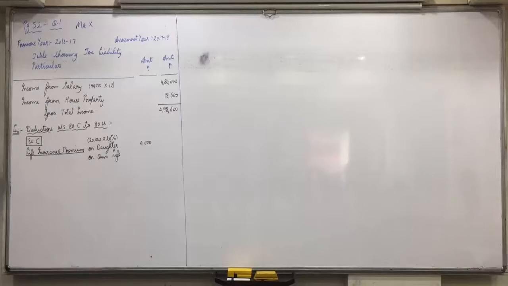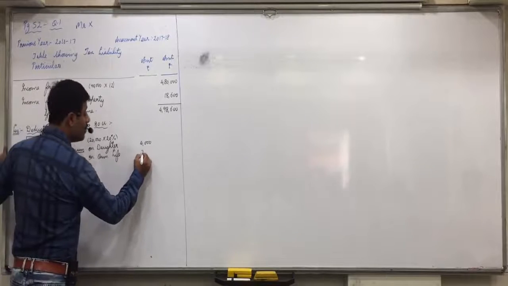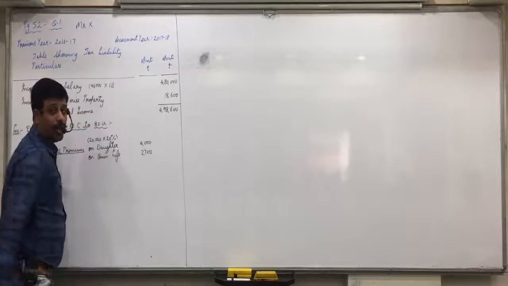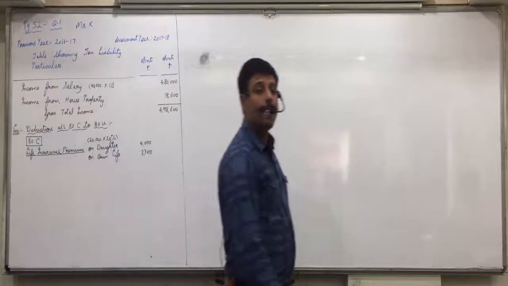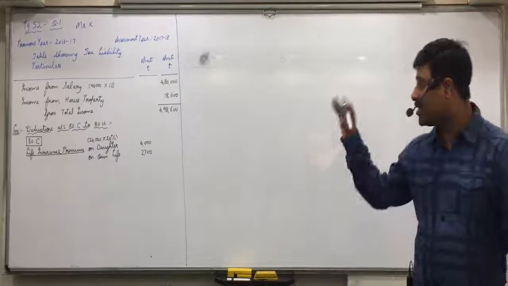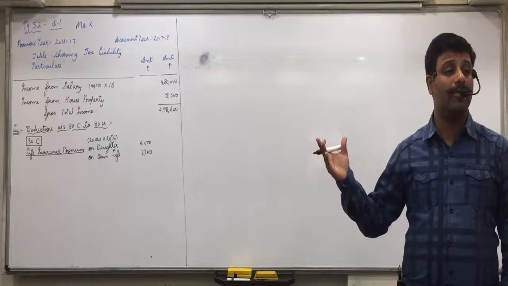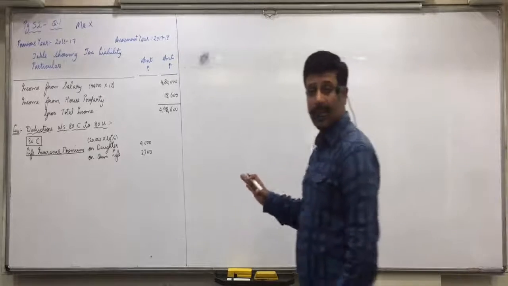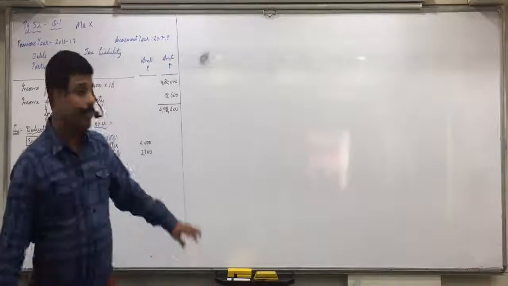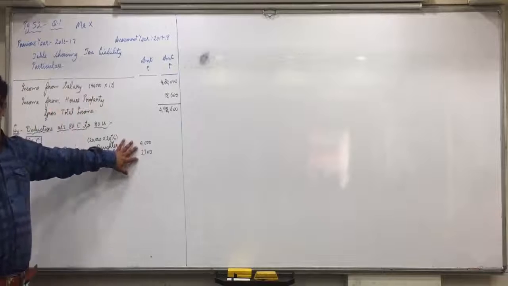60,000, 10% is 6,000, but 2,700 is already within the limit of 6,000, so we'll take 2,700. Raise your hand who is not clear why the first one we have taken 20% and second one we have taken the actual amount of 2,700. Anyone not clear with this? All are clear with this portion?